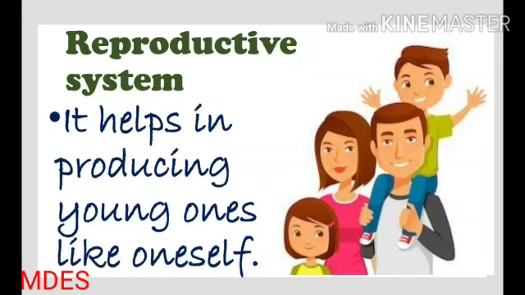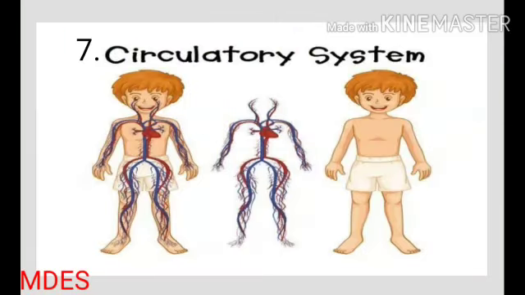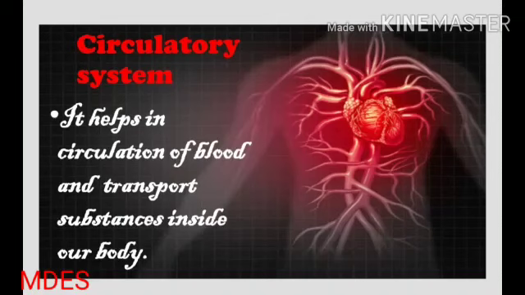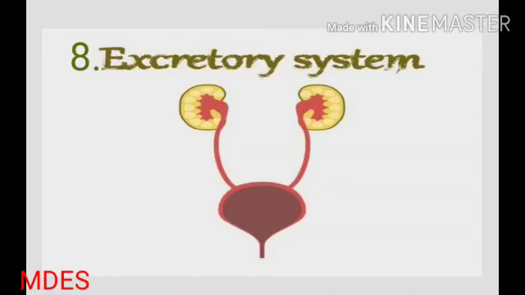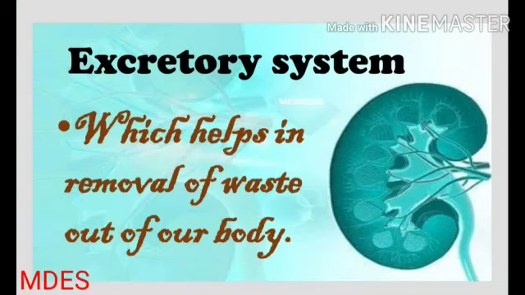It helps in producing young ones like oneself. Seventh, circulatory system. It helps in circulation of blood and transports substances inside the body. Eighth, excretory system, which helps in removal of waste out of our body.